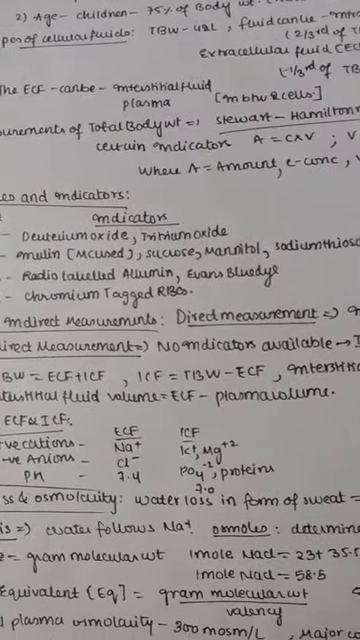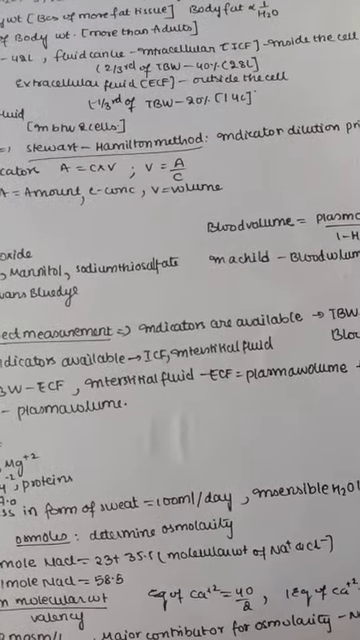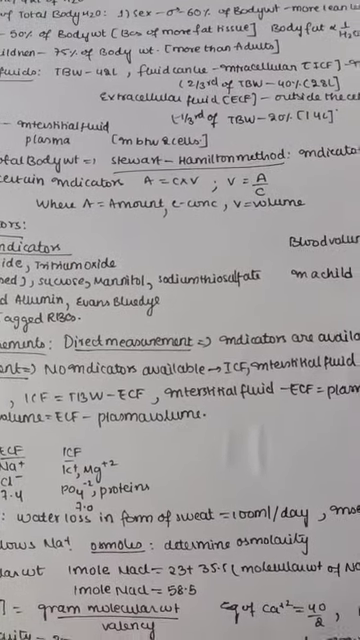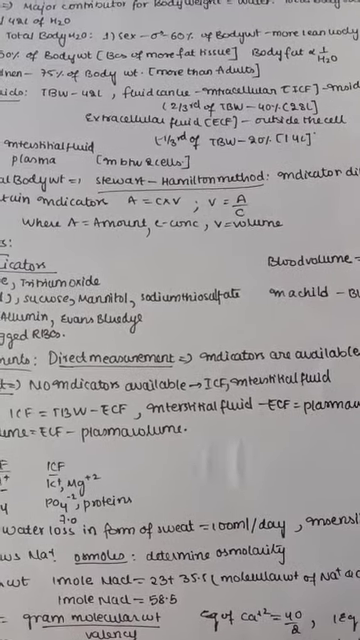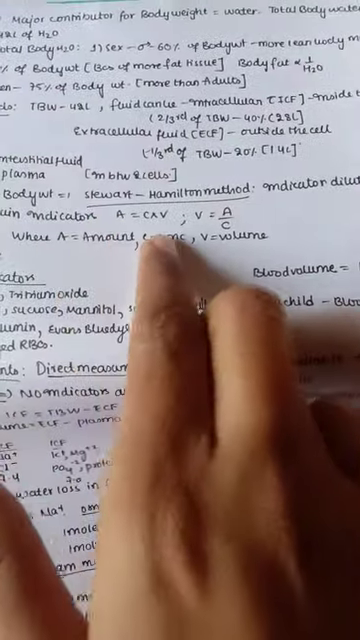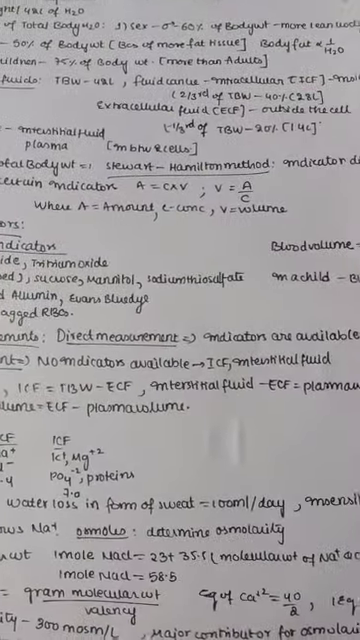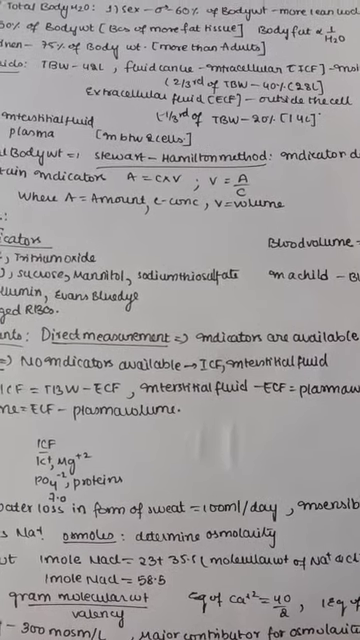The measurement of total body water is done by the Stewart-Hamilton method, which is an indicator dilution principle, which mainly uses certain indicators, like here you get the formula A is equal to C into V. So we have many calculations based on that. If you rearrange this formula, A is equal to C into V means V is equal to A by C, right? Where A is the amount, C is the concentration and V is the volume. So to find out any new volume, we use this formula.